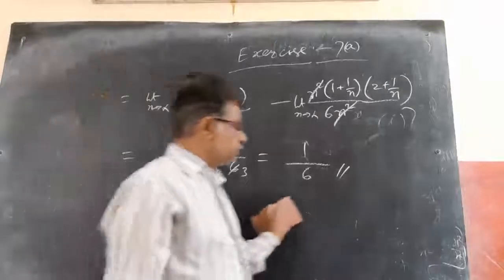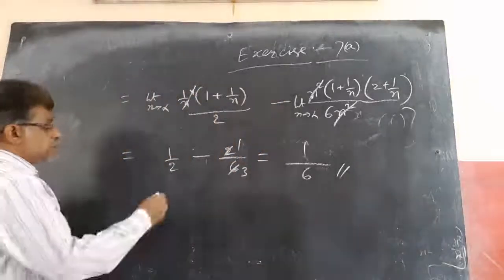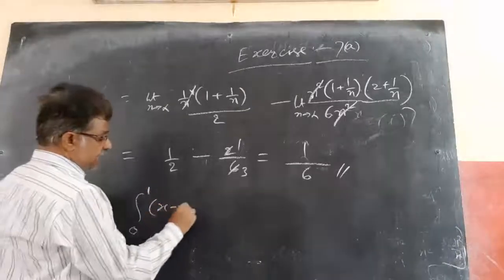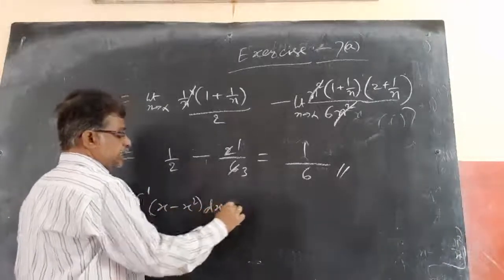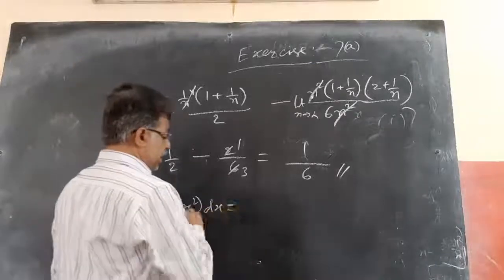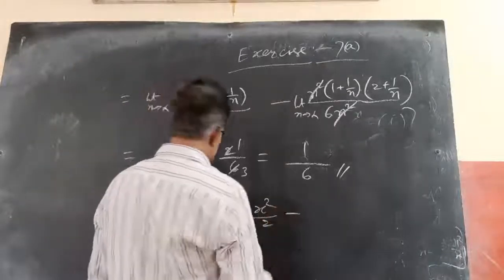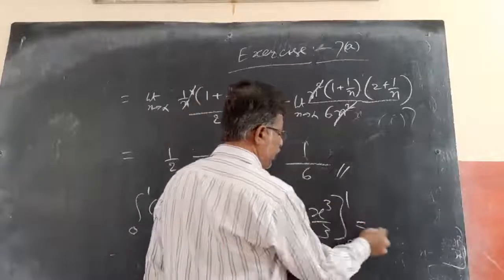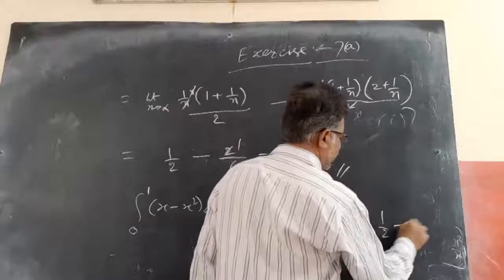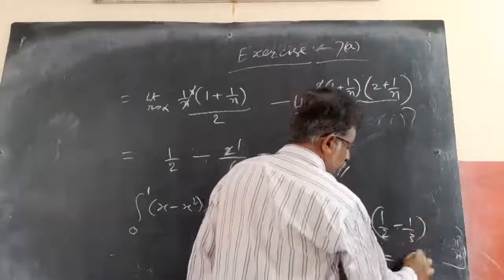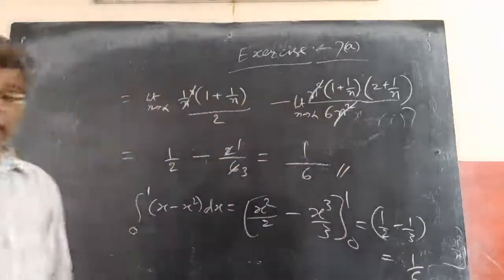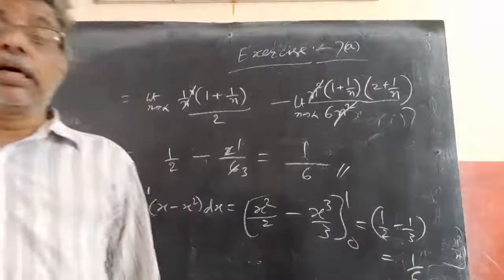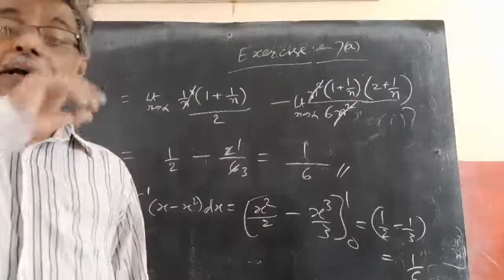So take care of the calculation part, usually I won't do wrong. So this is 1 by 6, we will cross check. Given sum is integral of 0 to 1, x minus x square dx. I told you, just integrate separately: integral of x is x square by 2, x square is x cube by 3, between limits 0 to 1. If I apply upper limit 1, 1 by 2 minus 1 by 3, so this becomes 1 by 6. 100% right, what we did in the calculation part also. So this is how we will do definite integration. We will continue the next part from the next class.